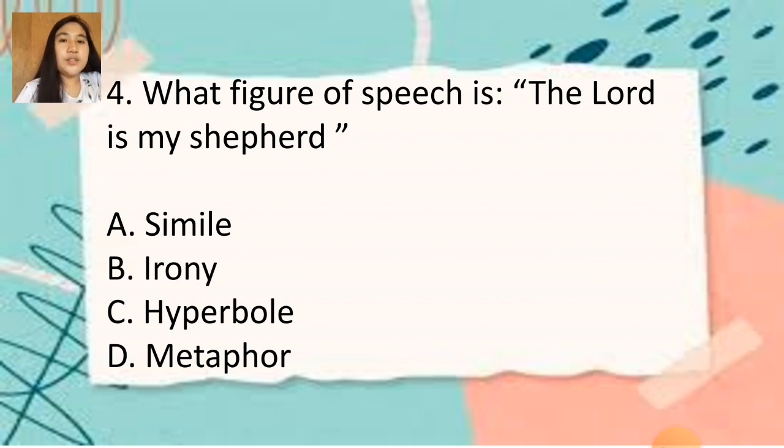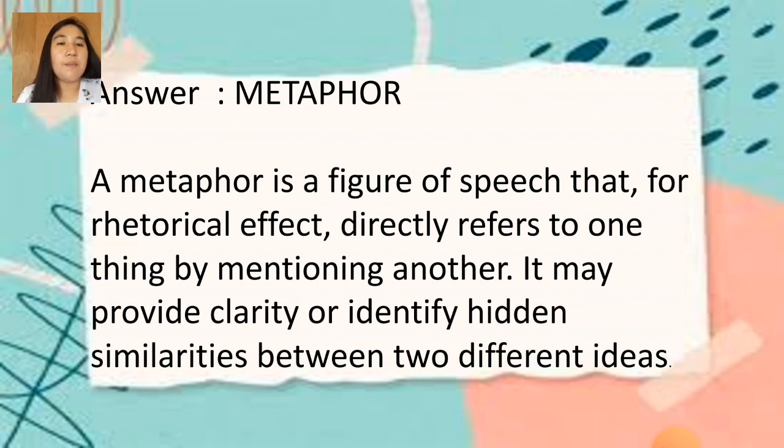A, simile, B, irony, C, hyperbole, D, metaphor. So the right answer is metaphor. Why is it metaphor, class? Because a metaphor is a figure of speech that for rhetorical effect directly refers to one thing by mentioning another. It may provide clarity or identify hidden similarities between two different ideas.